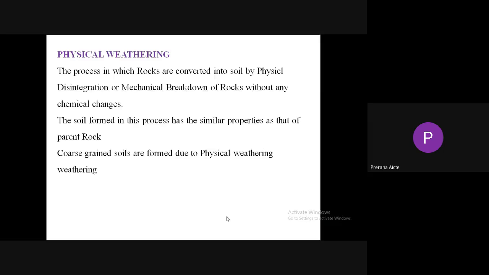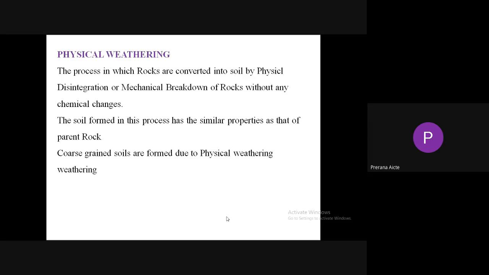Physical weathering is the process in which rocks are converted into soil by physical disintegration or mechanical breakdown of rocks without any chemical changes. Just large size rock fragments are converted into small pieces. There is no change in properties of the parent rock. Please remember, the soil formed in this process has properties similar to the parent rock.